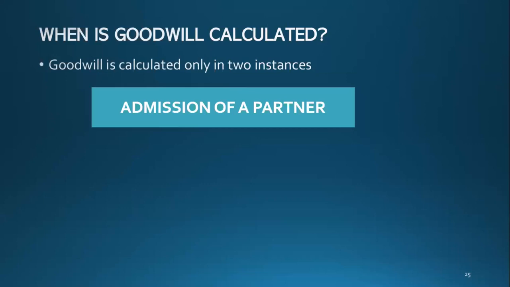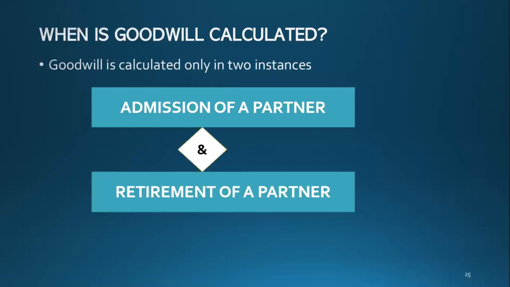So after that only we need to admit a new partner, because if we admit you, you will also be a partner for this goodwill which we both have worked for. So you need to pay us a small amount to get this business brand. So that's why admission of a partner. We will learn later.